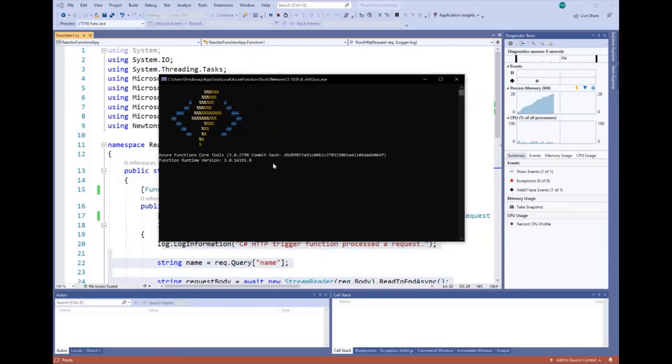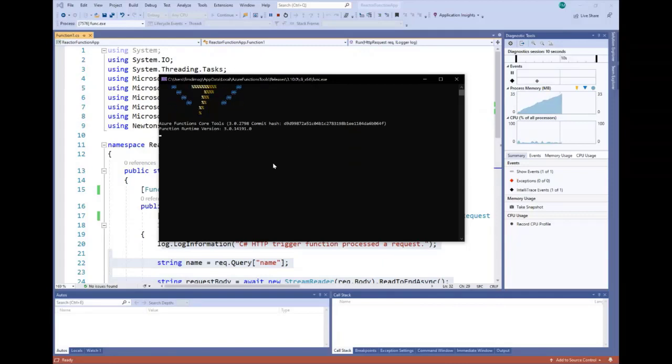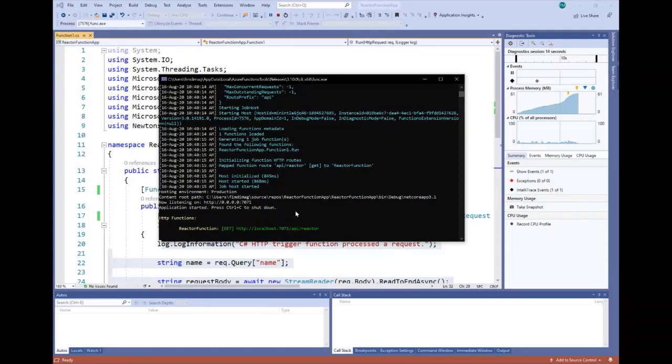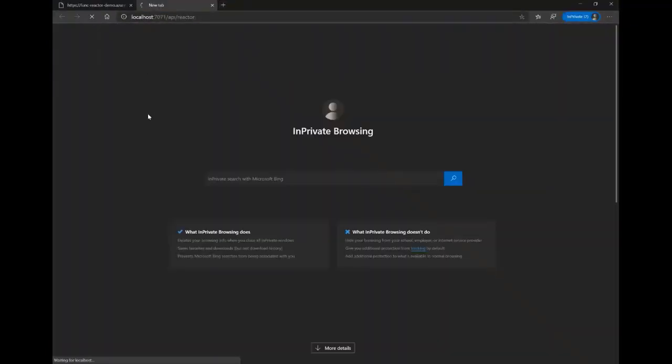So here we're creating the function, and we're running the function, and then we'll have the link to test this function locally. So here we have the link to test our function, and we can use it directly here. So it's /API/reactor here, and we need to have the name. So here name equal, for example, Azure, and hello Azure is the same function.